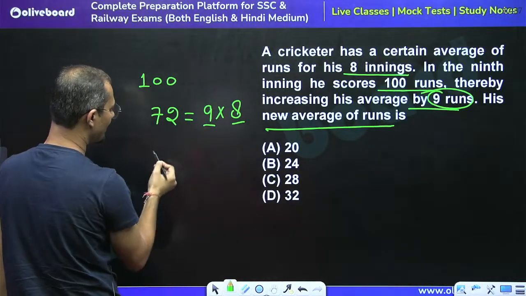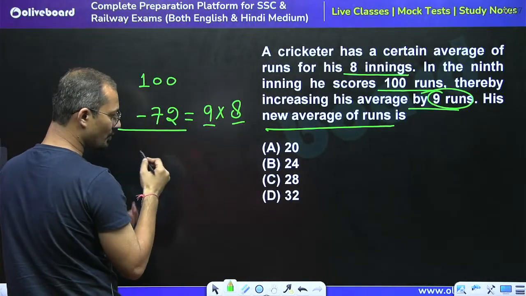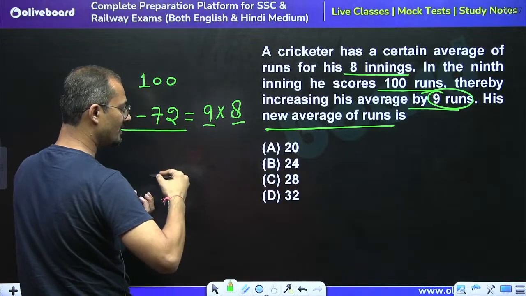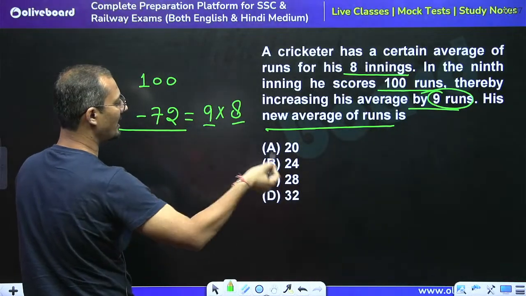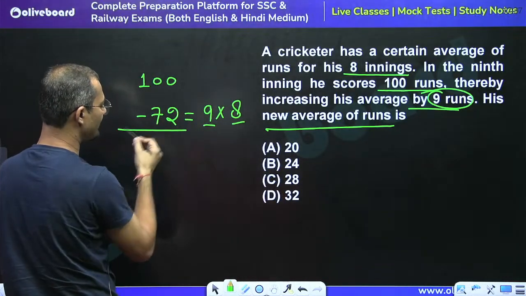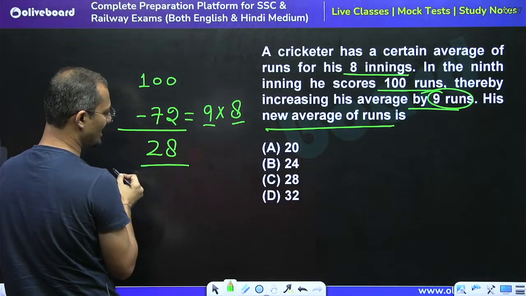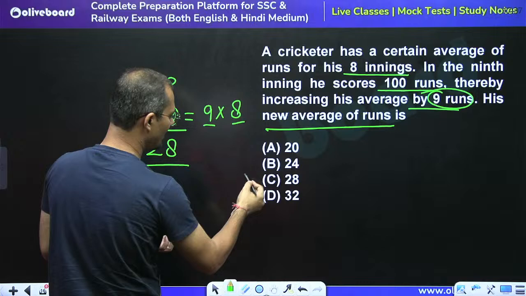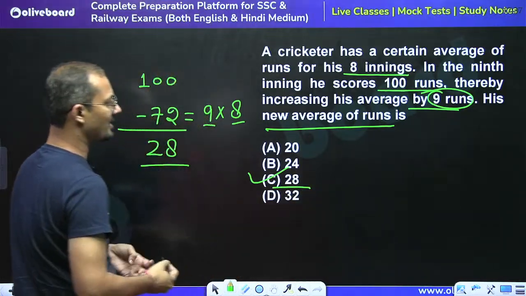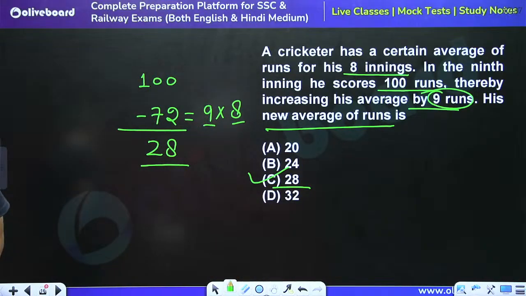Is this clear? So we can say that 72 runs were transferred to the other innings. So how much is left with the last inning? It is 28. So we can say that 28 is the new average, and 28 is the right answer. Got the point?